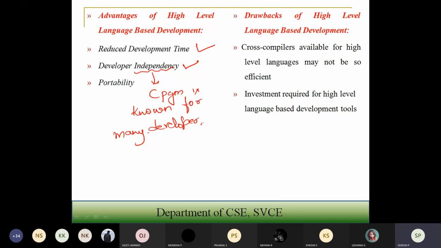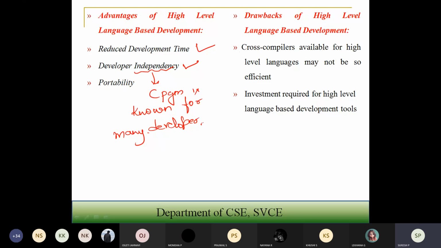So if I want to write that particular program, the developer should know that particular processor architecture, and you should know the instruction set of that particular processor. After knowing all those things, I have to write the assembly code. But that is not the case when you are writing your code in C. So here what will happen? The developer independence is there.